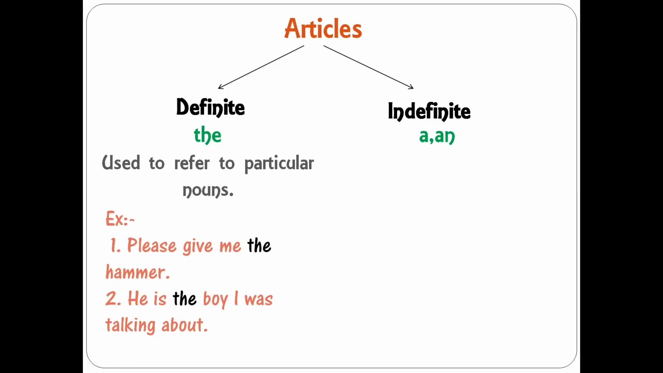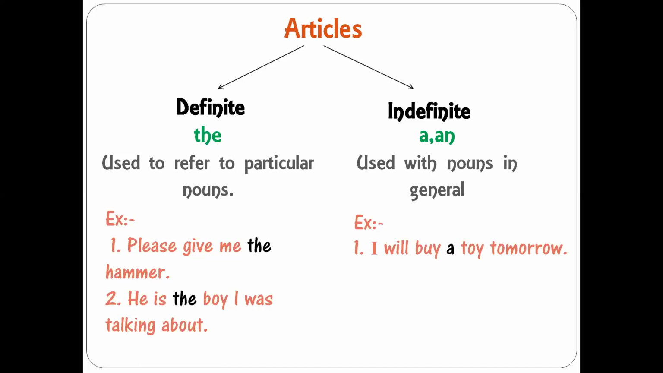Now, when you talk about indefinite articles, here we have a and an. They are used with nouns in general. When we are not talking about any particular noun, there we make use of indefinite articles a and an. When we are talking in a general sense. For example, I will buy a toy tomorrow. I'm not pointing out any toy. It is not that I will buy the toy which you bought yesterday. No, I'm not pointing out any particular toy. I'm talking about a toy in general.